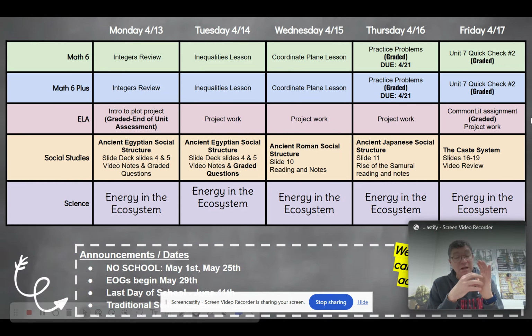How were they treated? That kind of thing. And they write a little poem about it, and then they're going to meet at a table with other people from other social structures, and they're going to share their poems and talk about how they were treated. And it's a very interesting little thing. And we're going to do a dinner party, so I might ask some of you to volunteer to bring in a couple of goldfish or maybe Capri Suns that help us with that dinner party feel. So that's where we're going in social studies and now social structures.